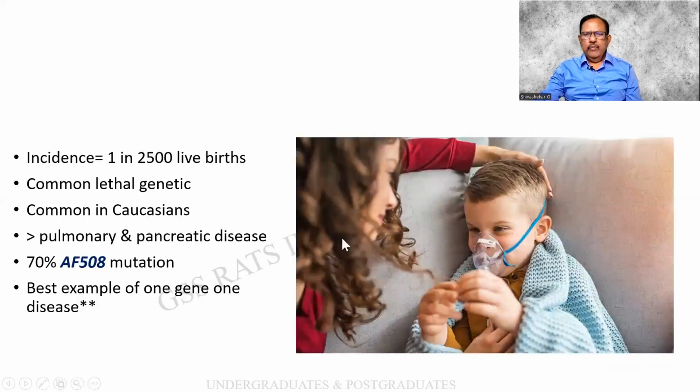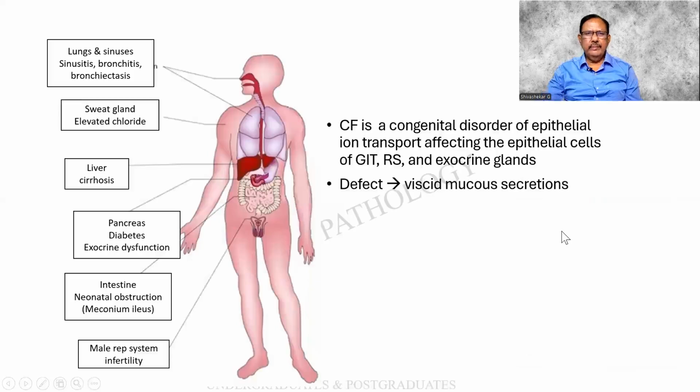A very fondling hand for a child who is trying to overcome this disorder with a smiling face. These are, of course, the clinical manifestations you shall go through. There can be sinuses, sinusitis, as well as a nasal polyp, bronchitis, bronchiectasis, sweat gland.